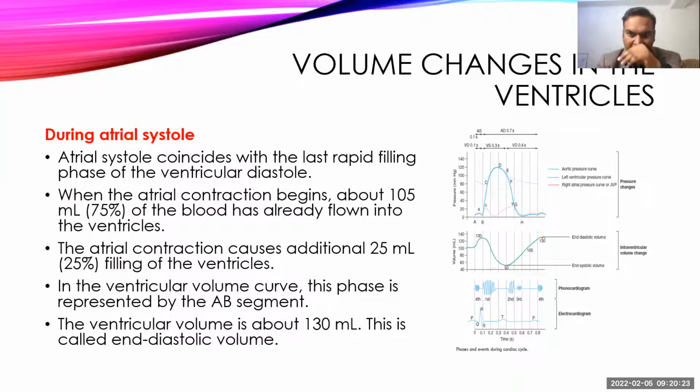During atrial systole, there is the rapid filling phase, and during that phase the blood volume of the ventricle goes from somewhere around 100 ml upward. So an extra 25 ml of blood will be added into the already filled ventricles during atrial systole, and that will make the total ventricular volume, that is the end-diastolic volume, somewhere around 130 ml.